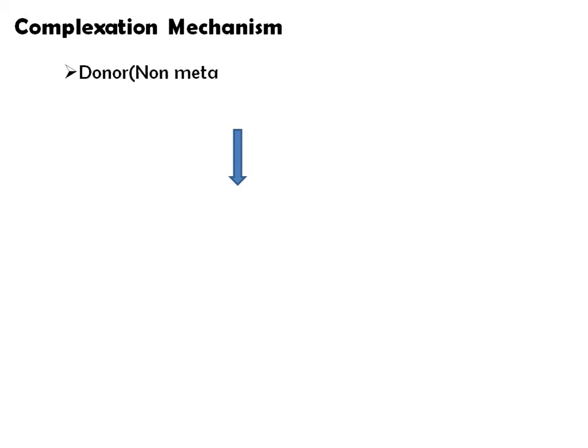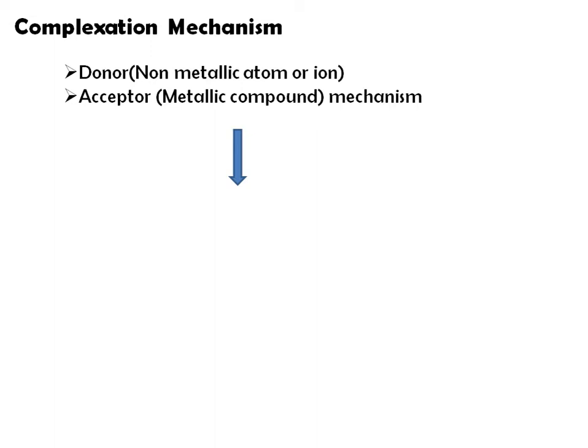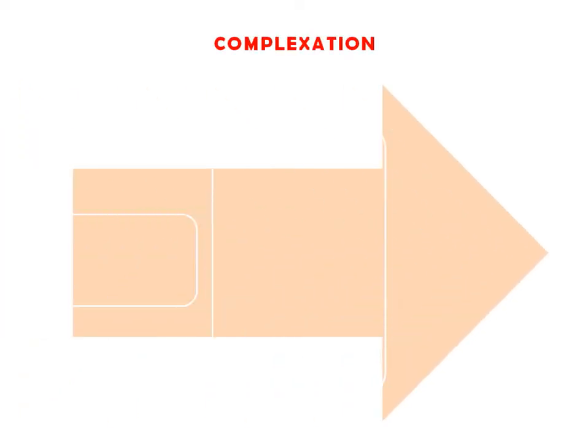Now we'll see the mechanism of this complexation. As I told you, there is a reaction between a metal ion, which acts as an acceptor of an electron pair, and a non-metallic atom or ion, which acts as a donor. Both are acting as a Lewis base and Lewis acid, and the formation of a bond between them, or the process, is known as complexation.